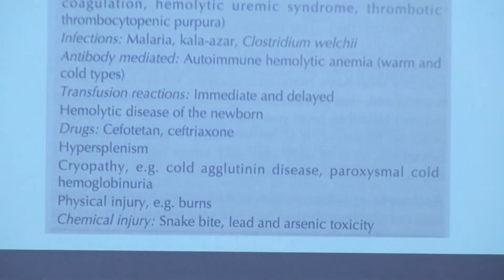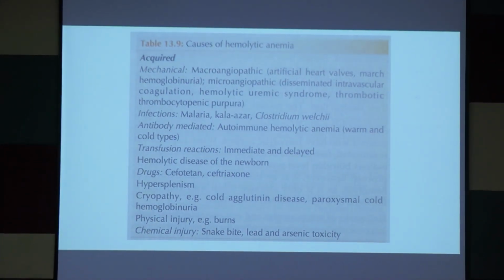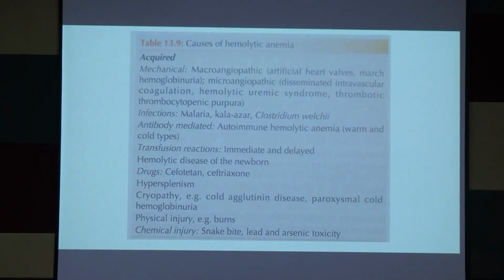Now there are various acquired causes. First cause is damage to RBC. Damage to RBC causes hemolysis. Damage may be mechanical, physical, or chemical. Now in mechanical injury, there are two types: macroangiopathic hemolytic anemia and microangiopathic hemolytic anemia. Macroangiopathic, that is artificial heart valves. Artificial heart valves will cause damage to RBC, so hemolysis will be there.